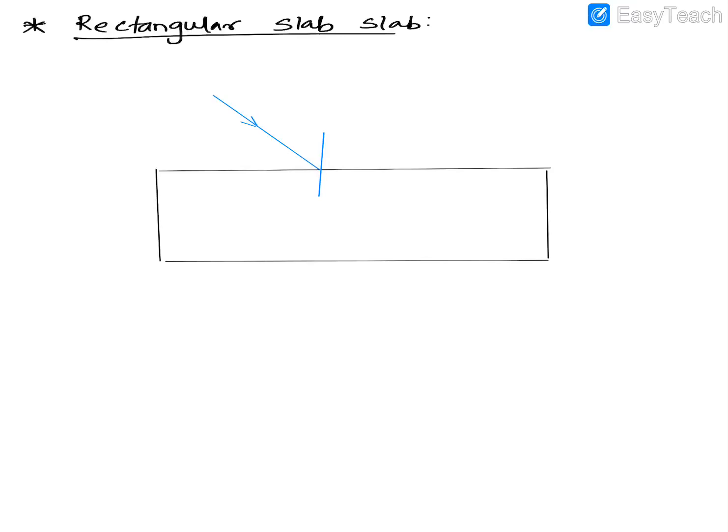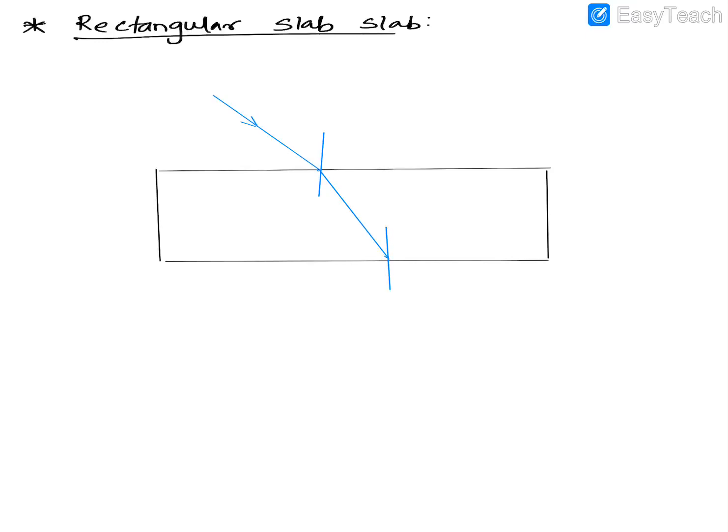Air, glass, air. So when it's going from air to glass, that is from rarer to denser, how will the light ray go? Towards the normal. So this light ray should have ideally gone like this, in a straight line. But you will find that there will be a bend in the light. Let's draw it properly. It will go rarer to denser, so it's going to go this way. Now again we'll have to draw the normal.